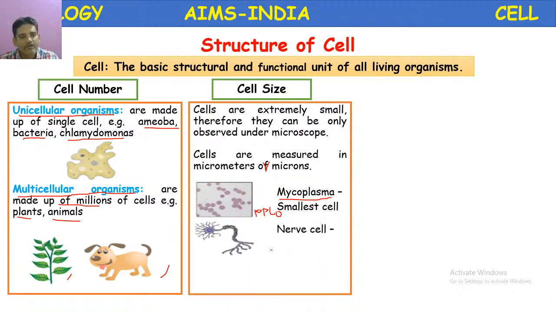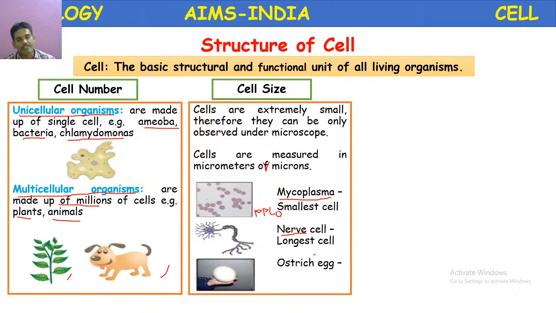Next, a different cell, the nerve cell. Nerve cell is the longest cell, longest in length. Next, the largest cell. The largest single cell is the ostrich egg. The longest nerve cell is present in the neurons of the spinal cord.